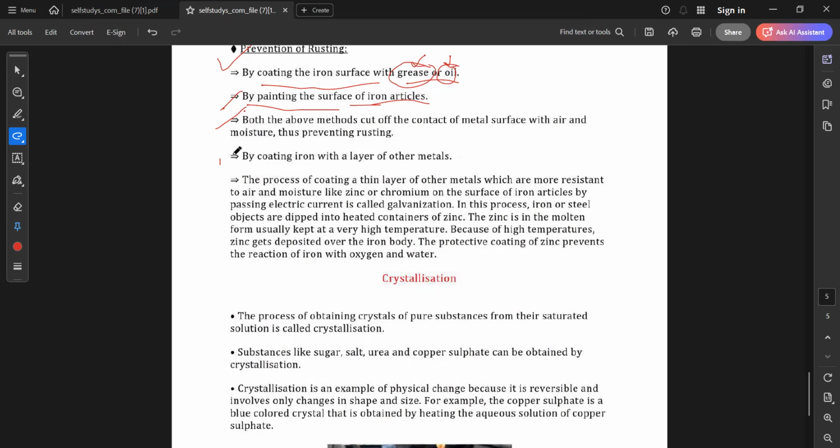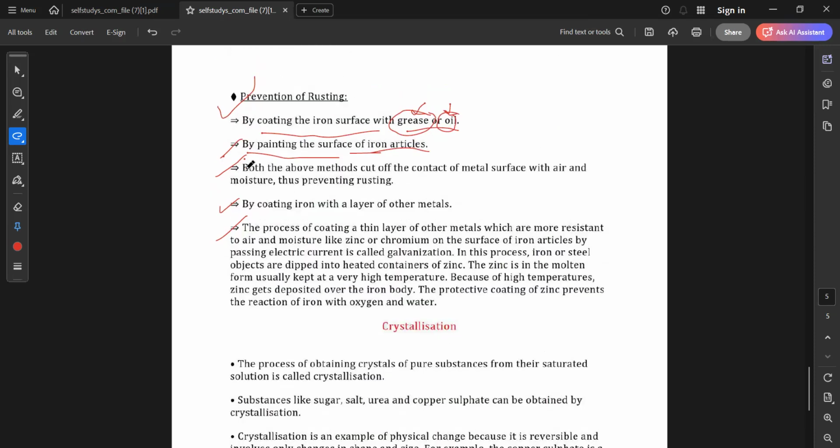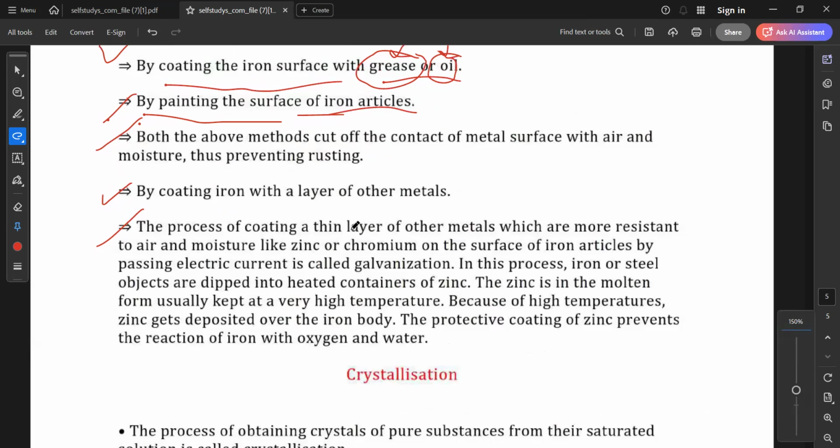Okay, now you can read this point. Ayushi, please read the point. The process, ma'am, I'm mute. I'm telling you to read the process, Ayushi, like both the above methods, from here till here. Ma'am, can you zoom the screen? Okay, wait. Now can you see?